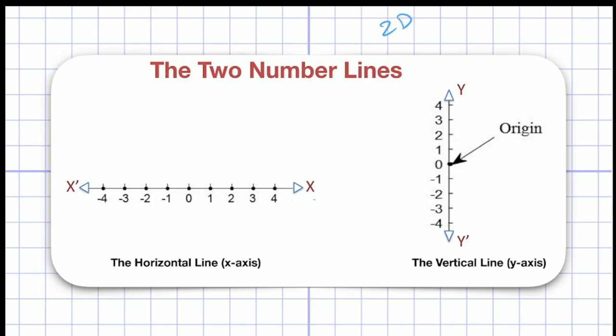This is a horizontal line, right? So we will call it the x axis. You have to remember this: a horizontal line is equal to the x axis, and the notation for this line will be x and x dash, right? You have to remember this also. The horizontal line, we will call it x dash.